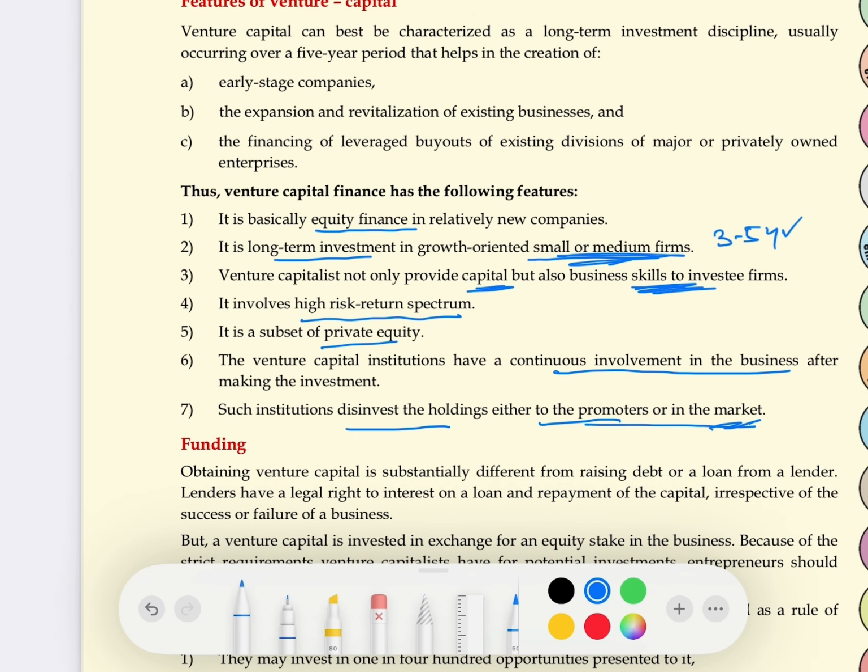So let's give a quick revision to venture capital features. They do equity financing only. They are long-term investment. They invest in small and medium businesses. They provide not only capital but skill. They believe in high risk, high return spectrum. They are the subset of private equity. They have continuous involvement in the business, and they disinvest either to the promoter or in the market.